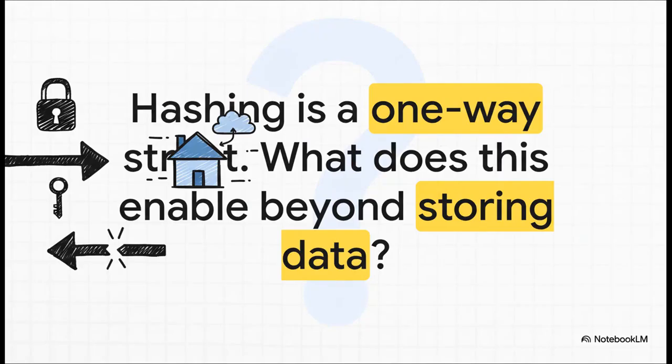So when you boil it all down, hashing is basically a one-way street. It is designed to be super easy to go from your data to its address, but almost impossible to go backwards. Now, that one-way design is the key to its speed, but it also opens up some fascinating possibilities and challenges. It makes you wonder, what else can you do with a system that's designed, from the ground up, to be a permanent, unbreakable secret code?